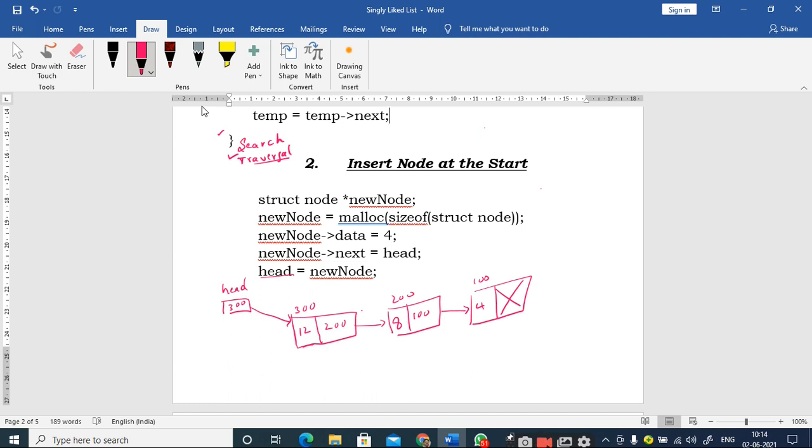So the first part I am going to discuss is inserting a node at the start, right? As I told you in yesterday's class also, before you create a linked list, you have to create a temporary variable. Is it a temporary variable?